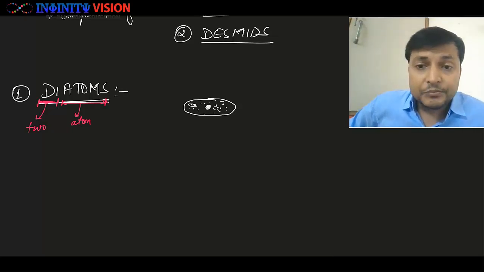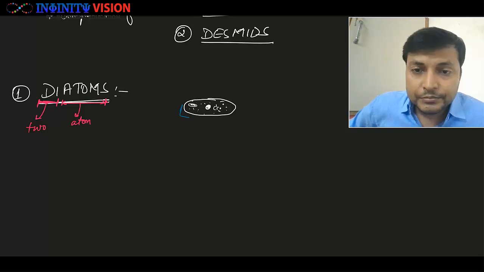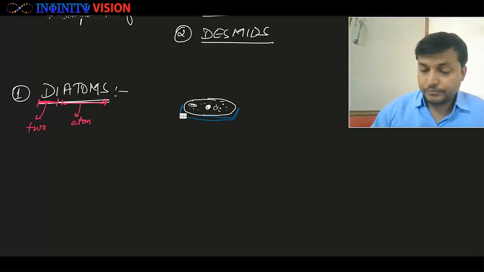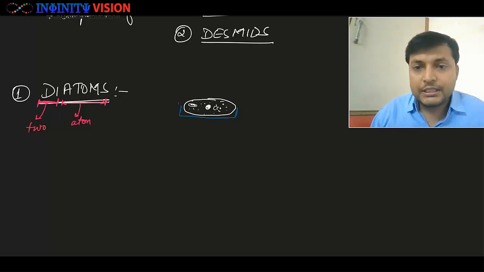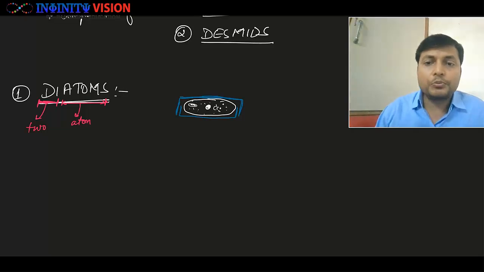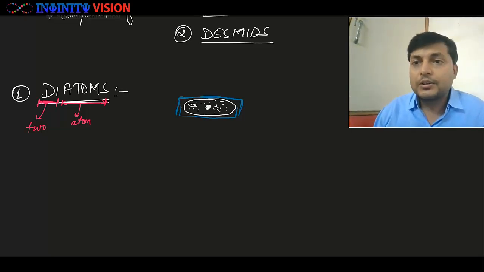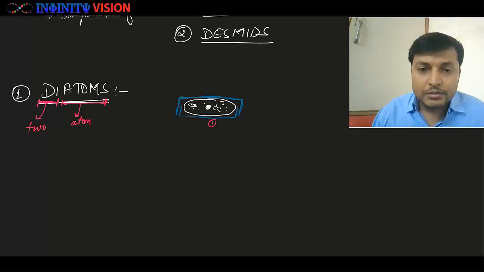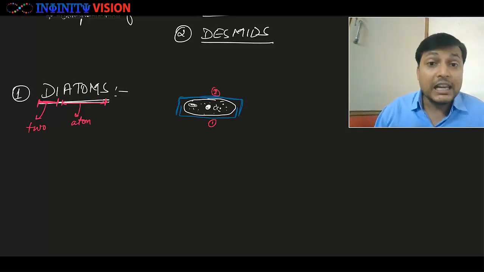However, this cell is covered in a structure. This unicellular organism is covered inside a structure which forms their cell wall, and this structure is made up of two units. Can you see? This is the first unit, the inner and smaller one, and the second unit, which is outer and larger.